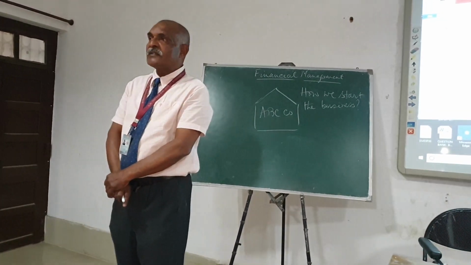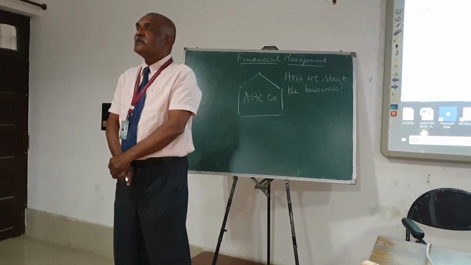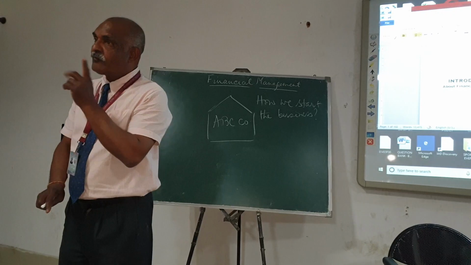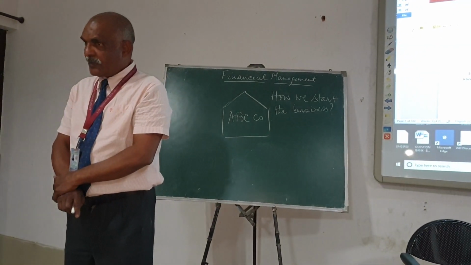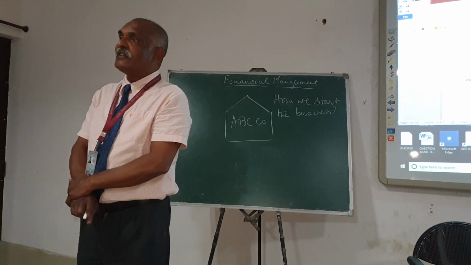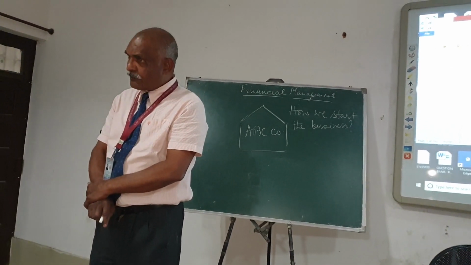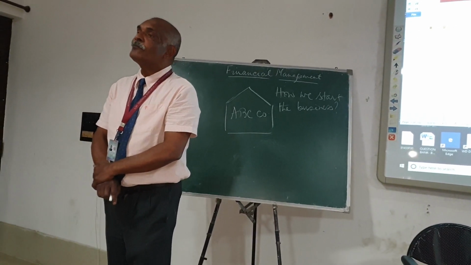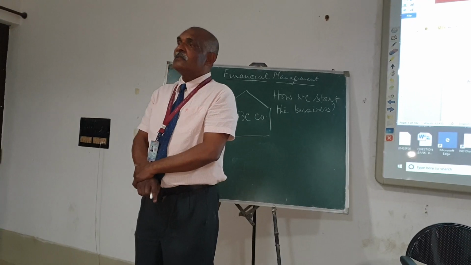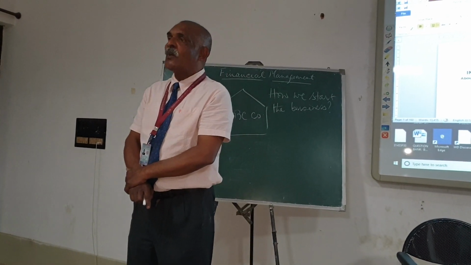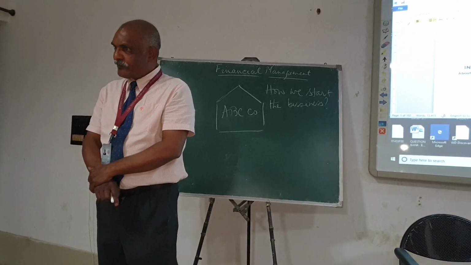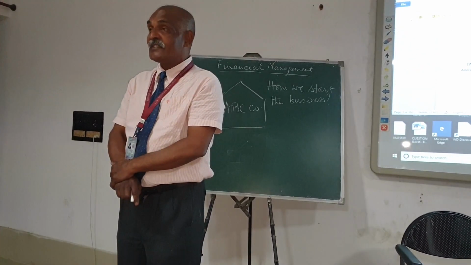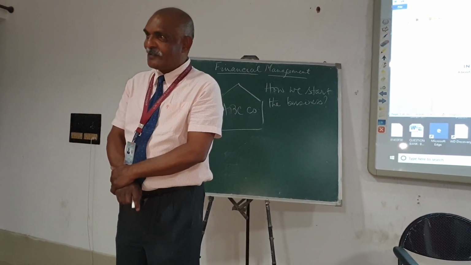Now the problem is what? This fund, this money which we need, is for two purposes. What is that? The money we need is one for short term and the other for long term. Short term means the fund which we use for the day-to-day expenses of the business. And the fund which we use for the day-to-day expenses of the business is known as working capital.